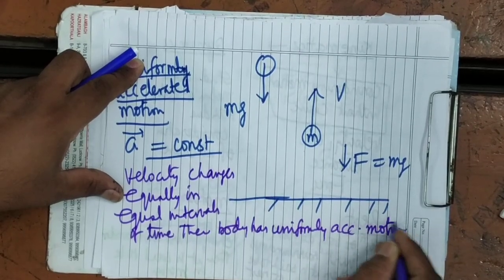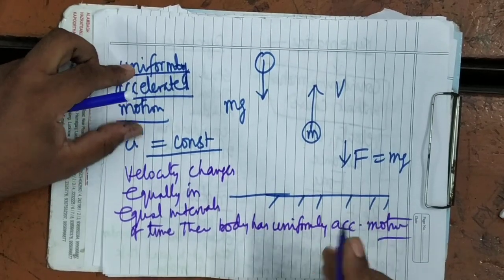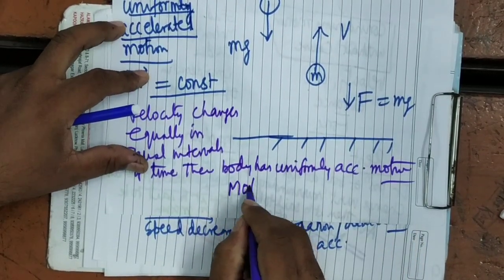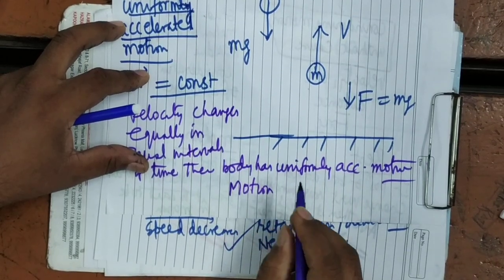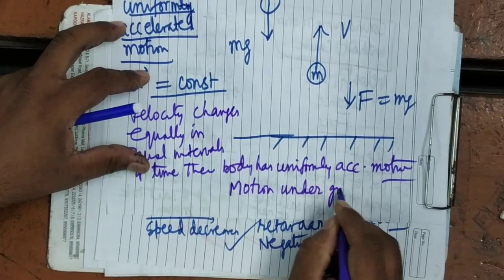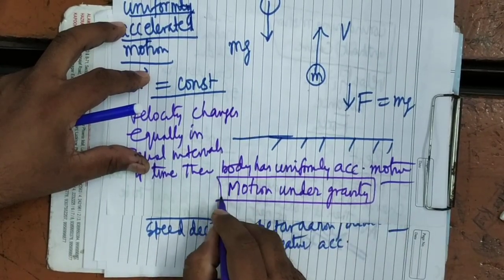It's clear? Any example of uniformly accelerated motion? So motion under gravity. Motion under gravity is uniformly accelerated. This is the uniformly accelerated motion that you remember.